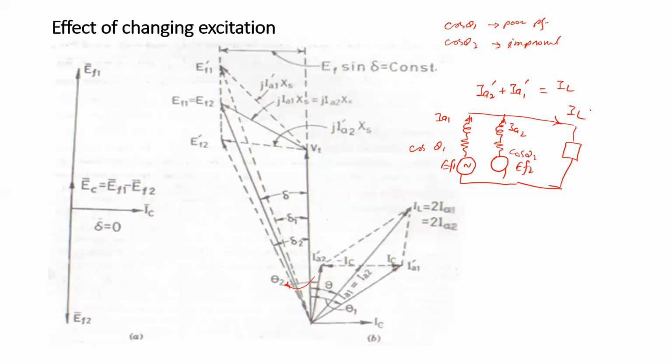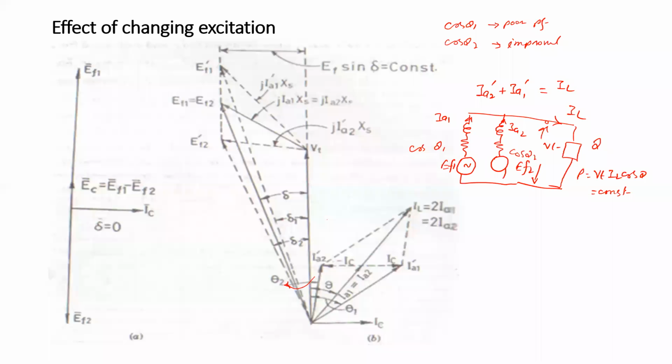So we can conclude that if you change the excitation of any one alternator, when two alternators are working in parallel, the output power will remain the same. So the active power, say this is the terminal voltage VT, and the power factor angle of the load is theta. So P is equal to VT IL cos theta. This will remain constant. It does not change. So the output power which is available for the load circuit remains constant with any change in the excitation.